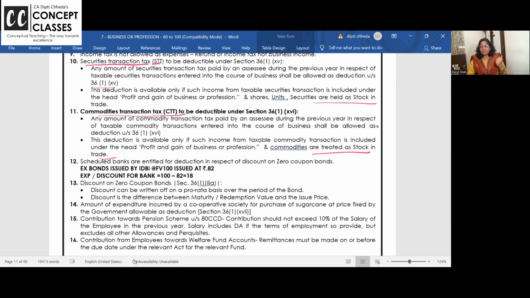Banks and all, they issue ICICI deep discount bonds. 100 rupees bonds they issue at 82. And they say after 3 years on maturity, you will get 100. So is 18 rupees discount or expenditure for the bank? Yes. For how many years? 3. So can they amortize it every year and allow? 6 rupees. Did you get it?